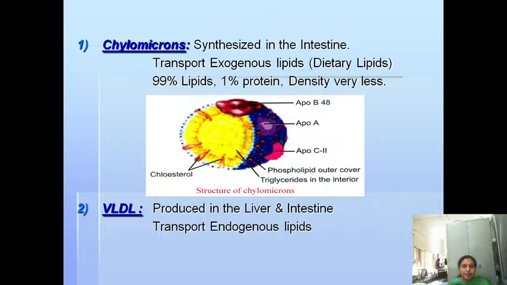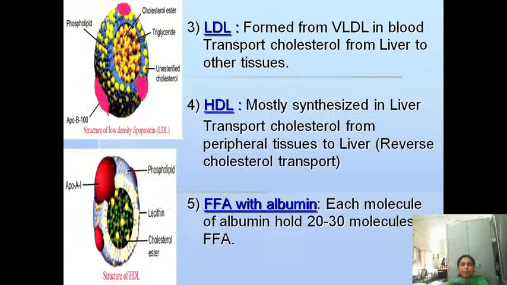Then the second type of lipoprotein is VLDL. What is its function? VLDL helps in the transport of endogenous triglycerides, not the dietary ones. The triglycerides which have been synthesized in the body may be transported from the liver and intestine to the peripheral tissues with the help of VLDL. Then coming to LDL, that is low density lipoproteins, which are formed from VLDL in the blood, transport cholesterol from the liver to other tissues.